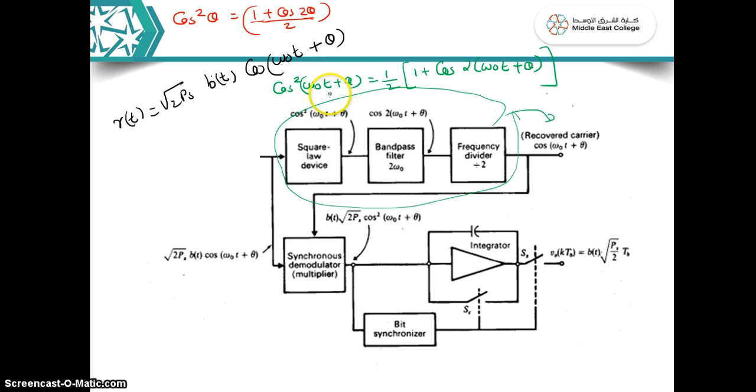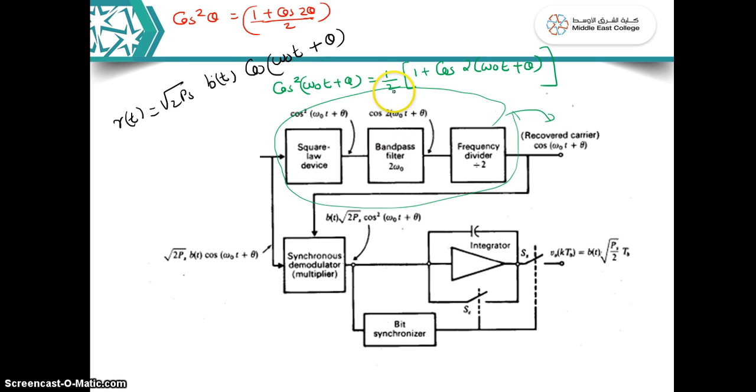So it's cos square omega 0 t plus theta after coming out from the square law device. Again I can rewrite it as 1 plus cos 2 omega 0 t plus theta, by 2. Now see here, your frequency omega becomes 2 times. So this is passing through a band pass filter whose pass band is centered around 2 omega 0. Only signal around 2 omega 0 is allowed, so that is the pass band for the band pass filter.